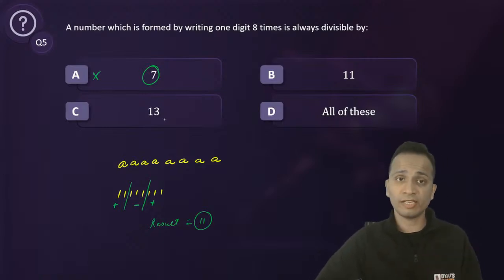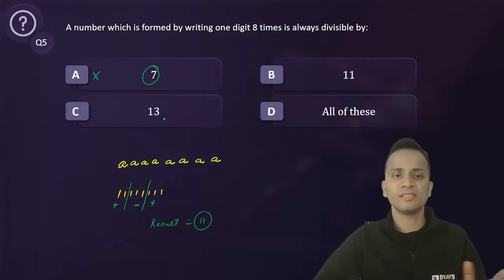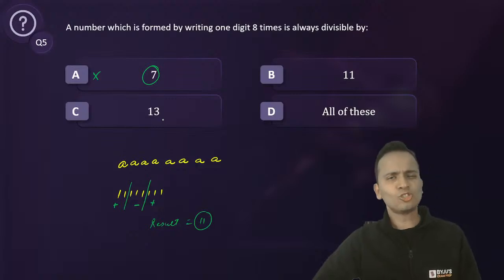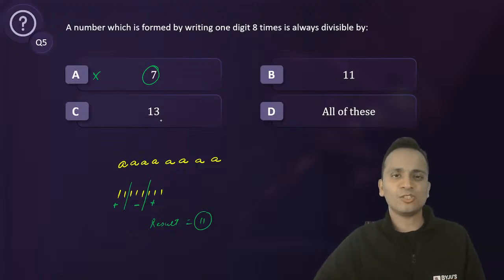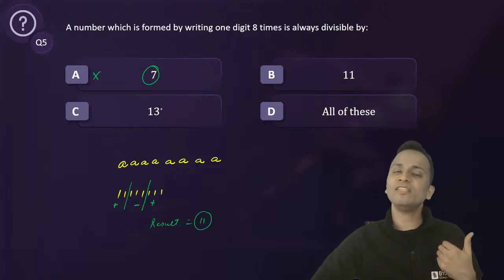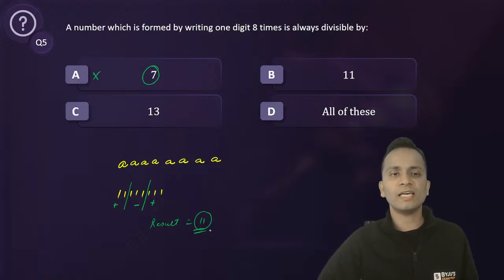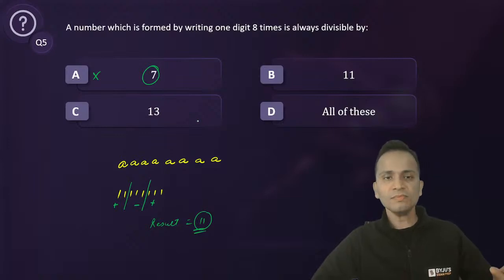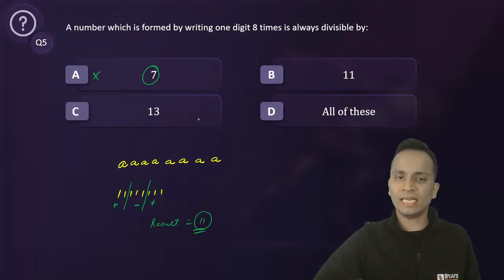This is the rule for 7 as well as 13. Okay? And just to tell you, this is the rule for 11 as well. ये 7, 11, 13 तीनों का रूल है. तो अब ये जो रिजल्ट आया है, इन तीनों में से जिस भी नंबर से डिवाइड हो जाएगा, the number will be divisible by that number.